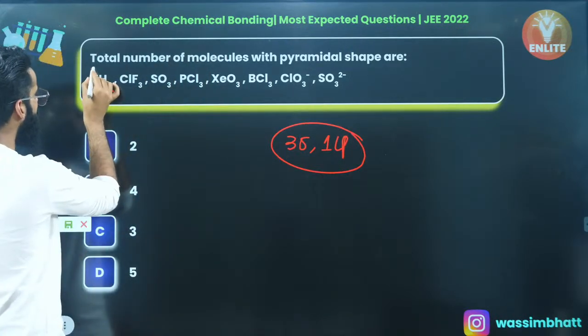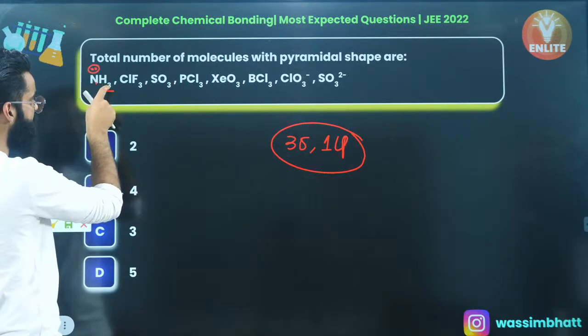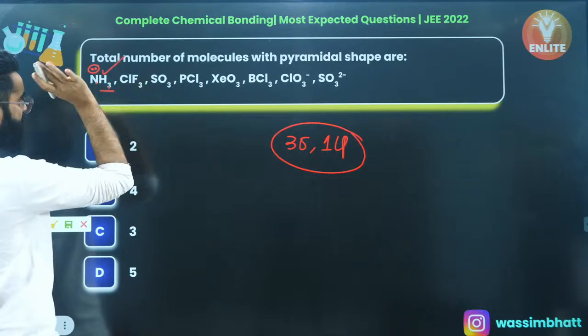3 sigma bonds, 1 lone pair on nitrogen, my dear people, because there are 5 valence electrons of nitrogen, out of which 3 it is using, 2 will be here. So this one is pyramidal.